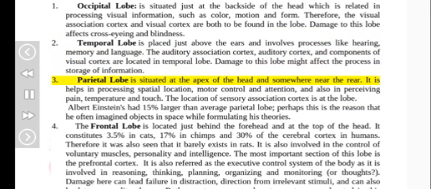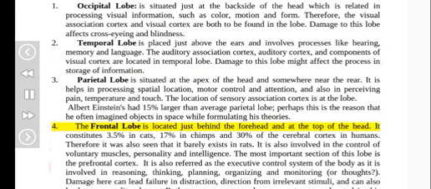3. Parietal lobe is situated at the apex of the head and somewhere near the rear. It helps in processing spatial location, motor control and attention, and also in perceiving pain, temperature and touch. The location of sensory association cortex is at the lobe. Albert Einstein had a 15% larger than average parietal lobe. Perhaps this is the reason that he often imagined objects in space while formulating his theories.